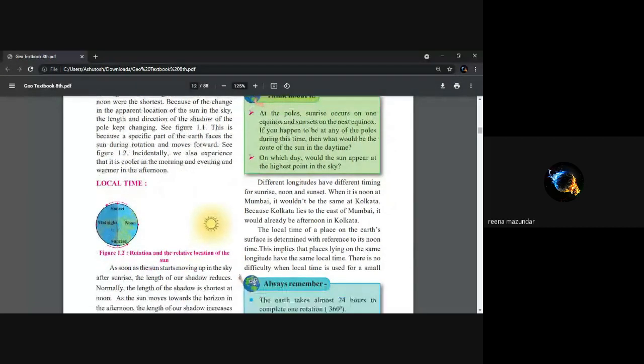Different longitudes have different timing of sunrise, noon and sunset. So when it is noon at Mumbai, it would not be the same at Kolkata because Kolkata lies east of Mumbai. It would have already been afternoon in Kolkata. So when we have 1 o'clock or 2 o'clock in Mumbai, it may be 4 o'clock in Kolkata if you take the local time. Why? It is 2 hours because it is in the far east of Mumbai.